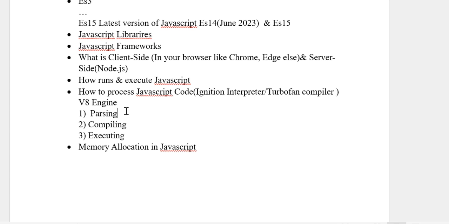There is some name, ABST, I am forgetting the full form.